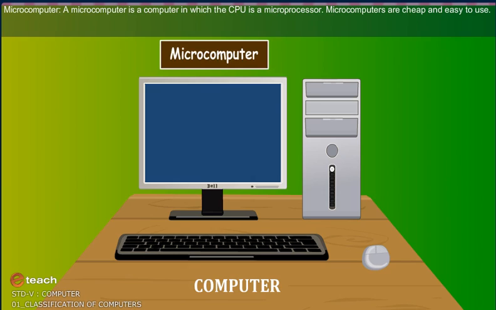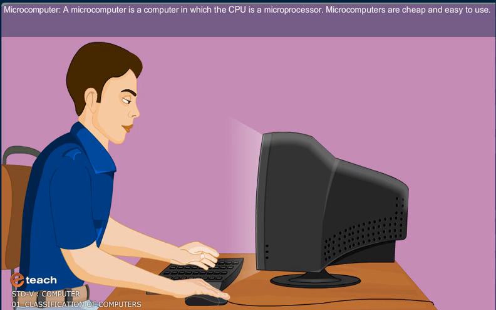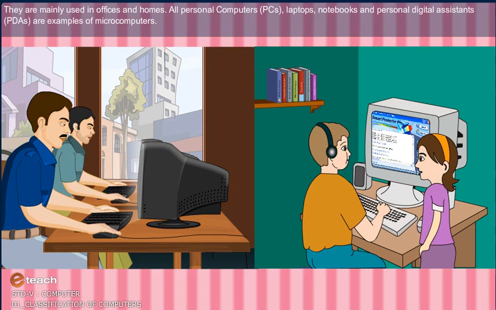First one is microcomputer. A microcomputer is a computer in which the CPU is a microprocessor. Microcomputers are cheap and easy to use. They are designed to be used by one person at a time. So they are also known as single-user computers. They are mainly used in offices and homes.